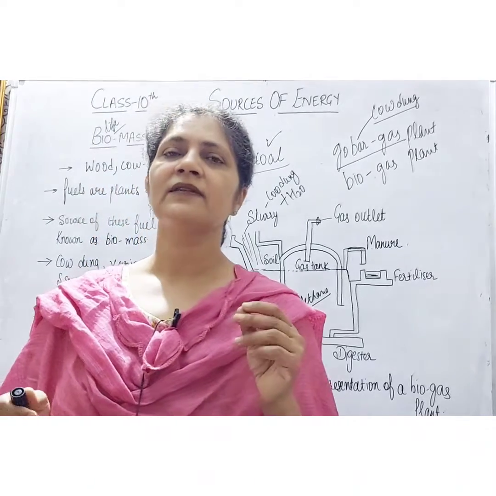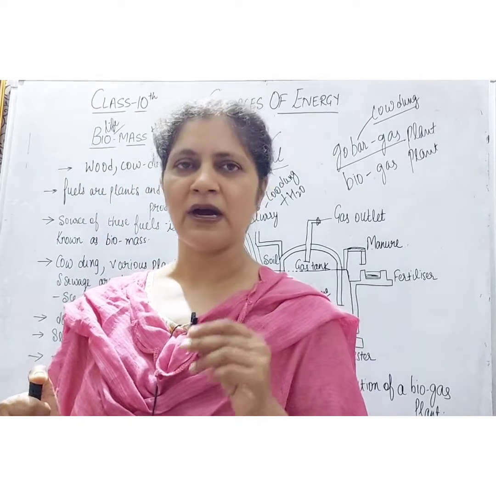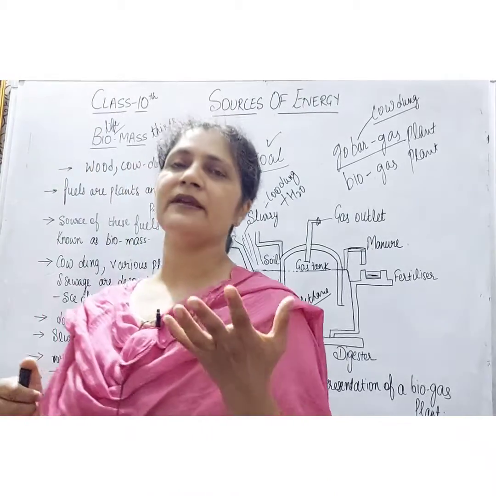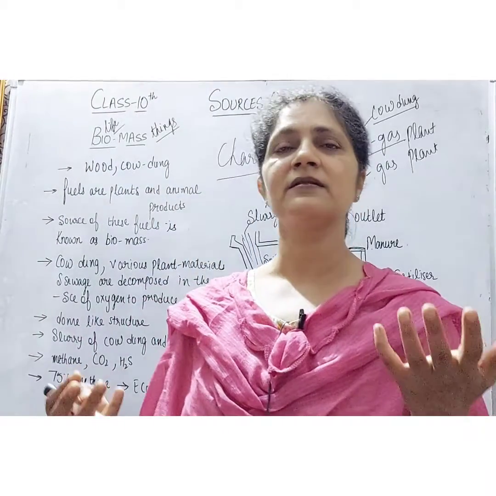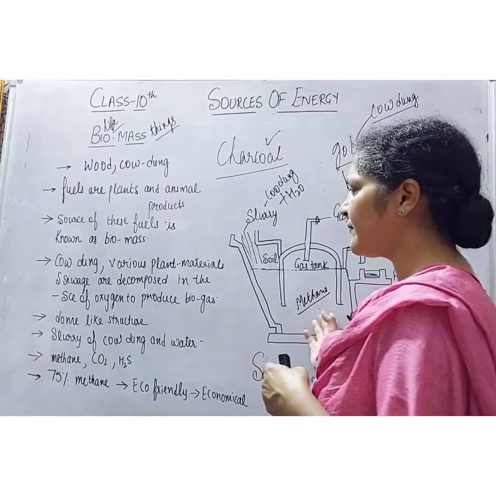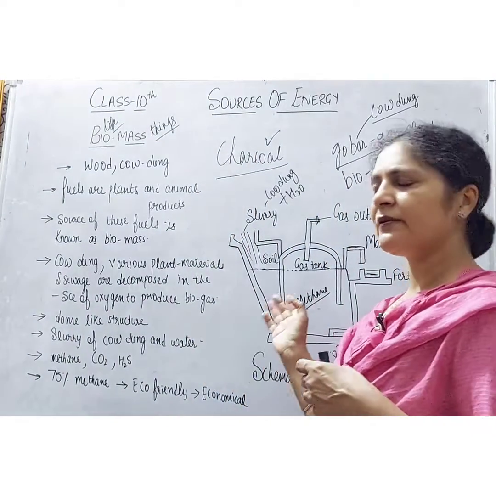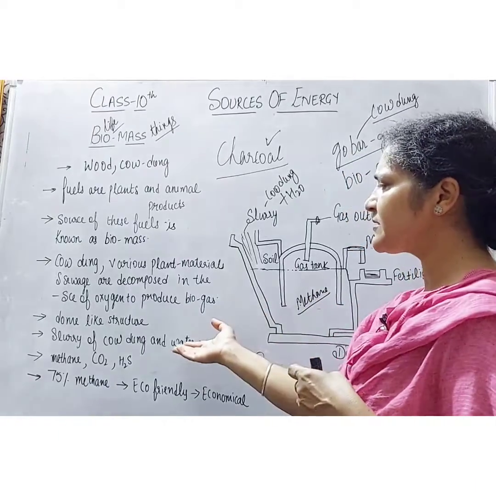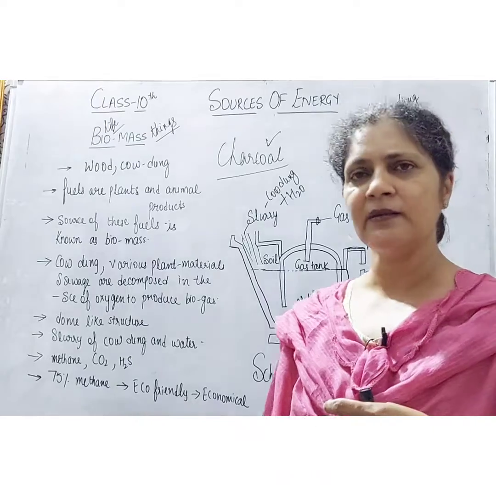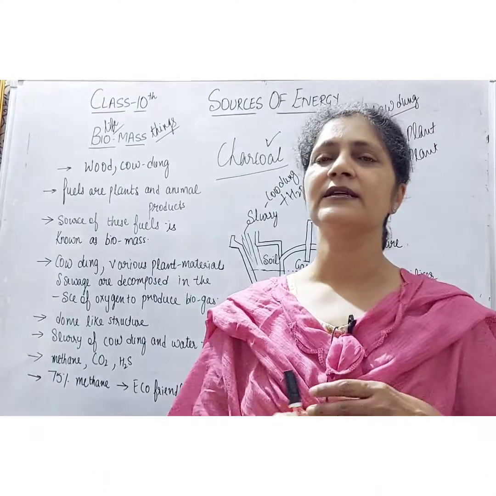So students, that's all about biomass, which is a source of energy from living things like plant and animal residues. And what is biogas? Biogas is produced in biogas plants from a mixture of cow dung and water and many plant and animal waste materials or sewage.